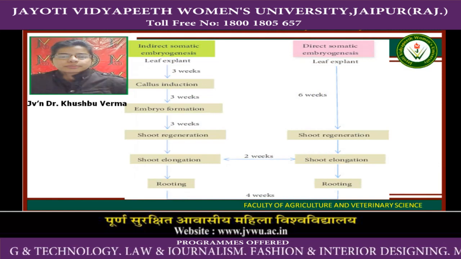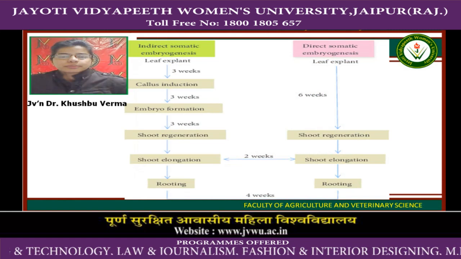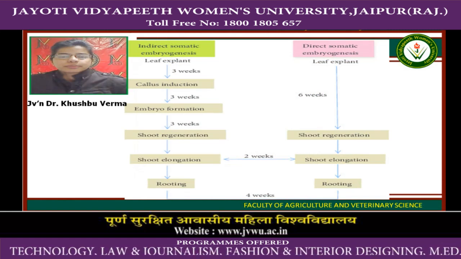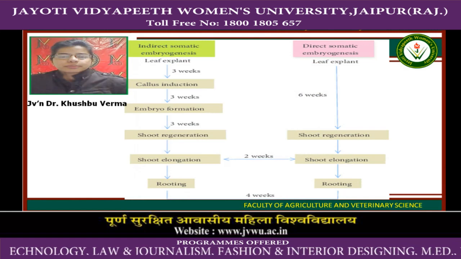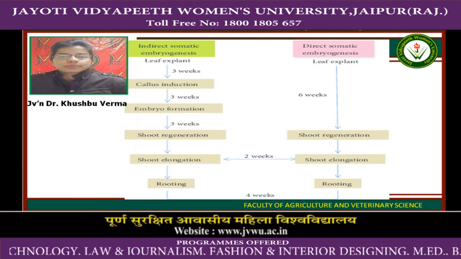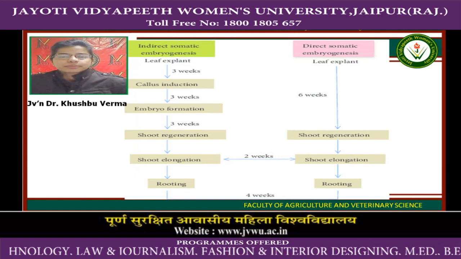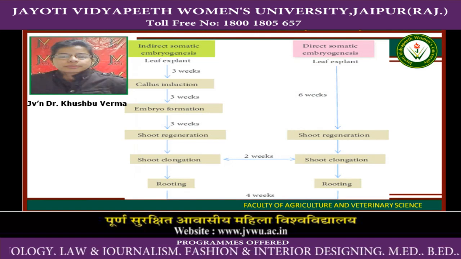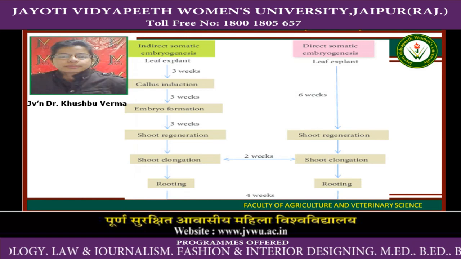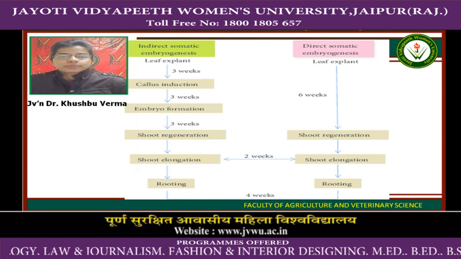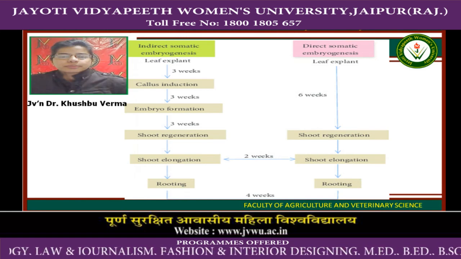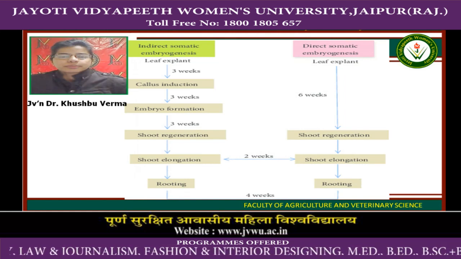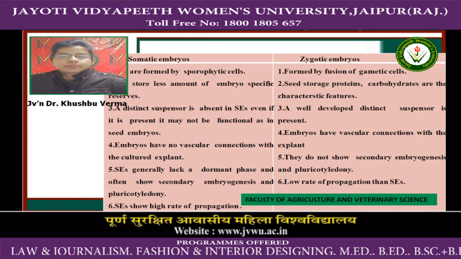This callus will further convert into the embryo within 3 weeks, and the embryo will convert into shoot regeneration and elongation in 3 weeks, and after shoot elongation it will complete into a complete plant within 4 weeks. And in the case of direct somatic embryogenesis, leaf explant will convert into shoot regeneration within 6 weeks, and after that the completion of the plant will take 4 weeks.